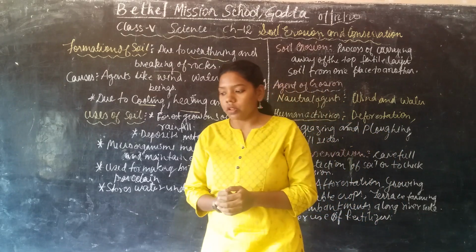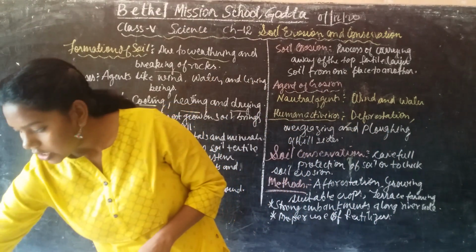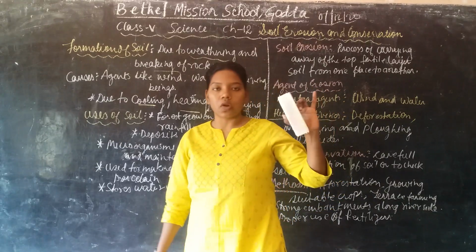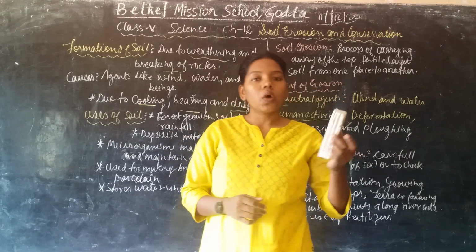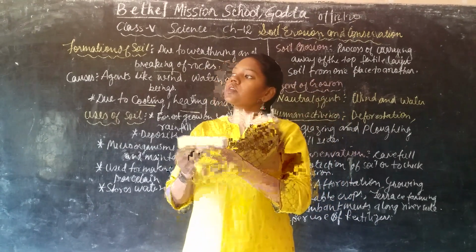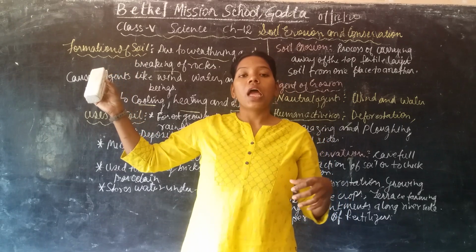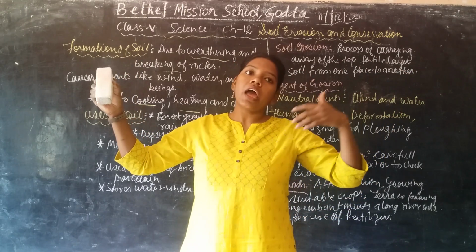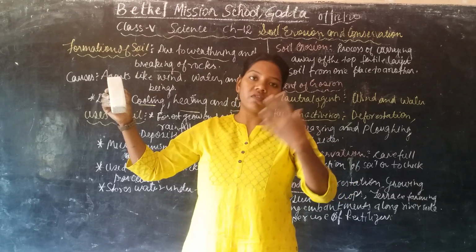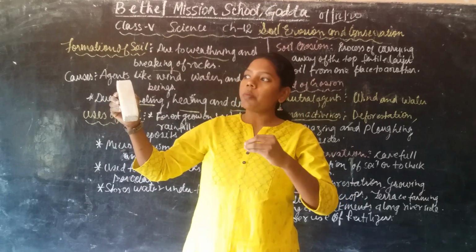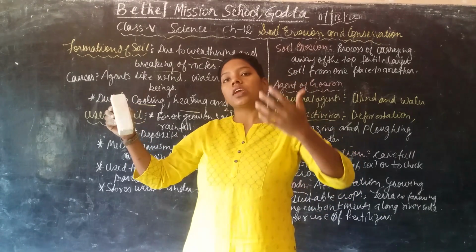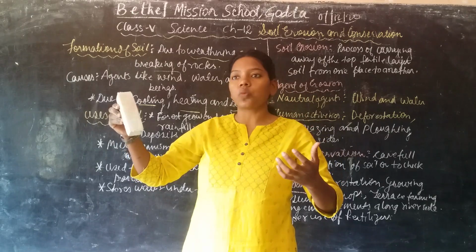For example, this is a duster and this one is a rock. Say it is exposed to the sun, and it gets rain and different climatic conditions. What happens when years and millions of years pass?